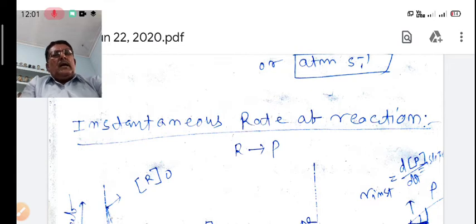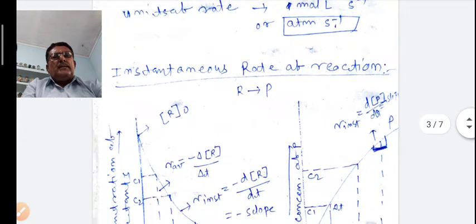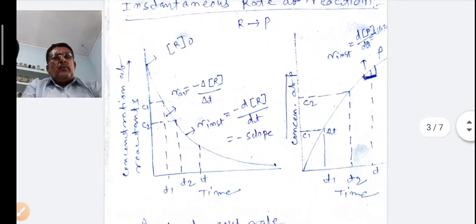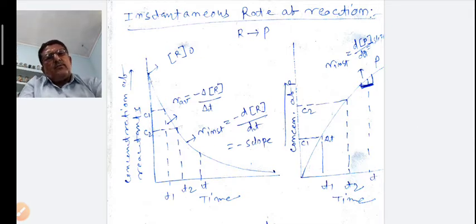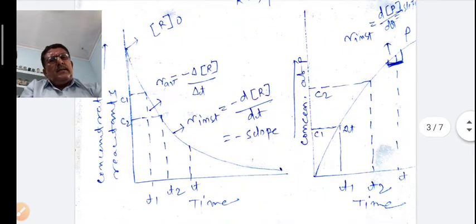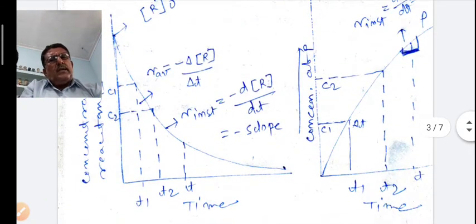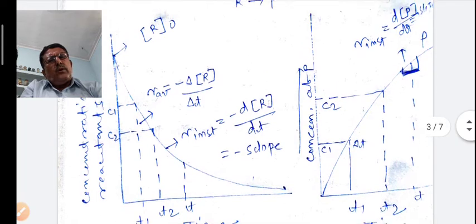You will see the graph, instantaneous rate of reaction. R is the reactant, P is the product. The graph is seen like this. This is the time coordinate, this is the concentration of reactant coordinate. In this graph, this is the time coordinate, this is the concentration of product coordinate.